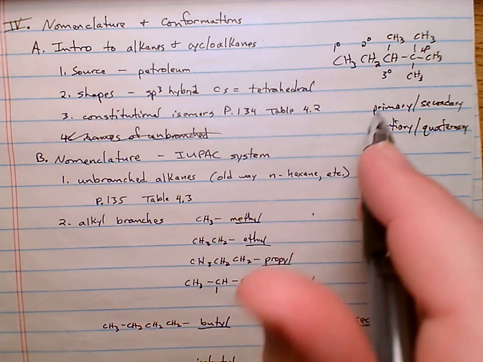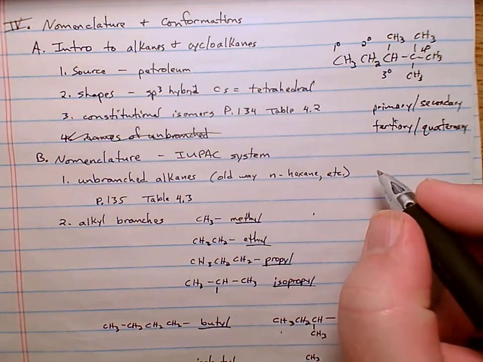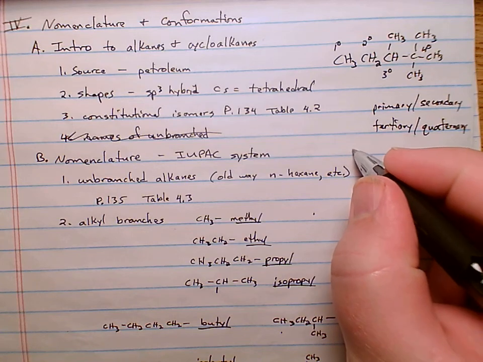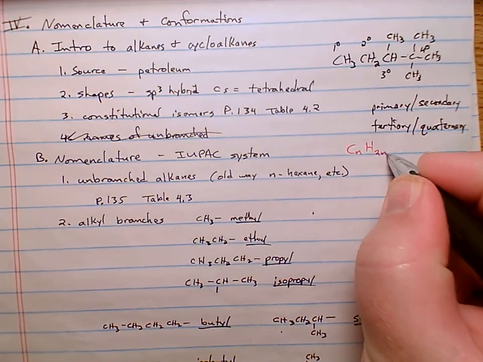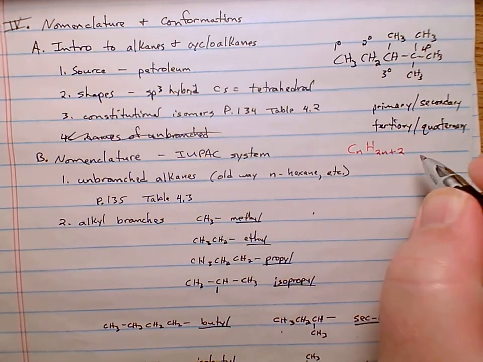They're going to follow a formula of CnH2n plus 2.